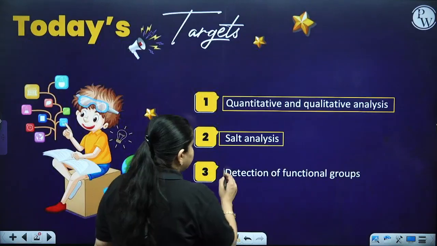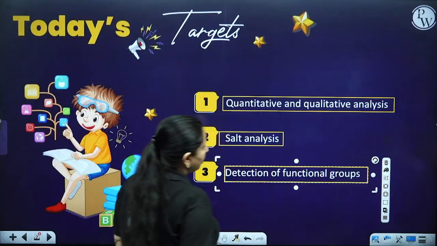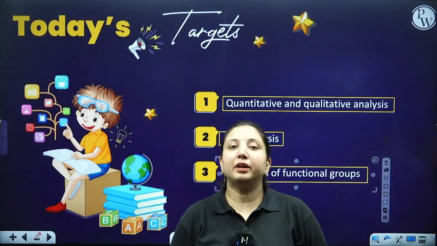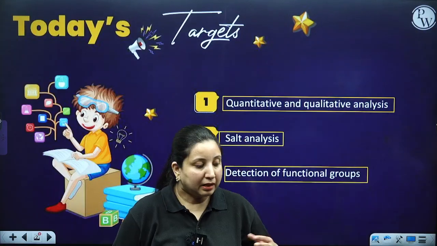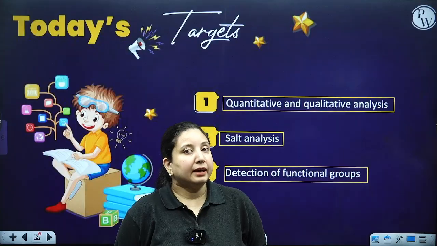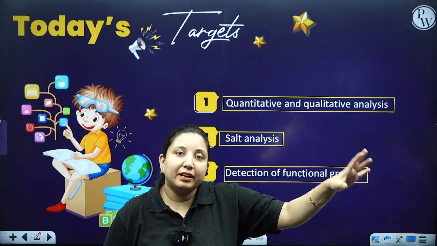The last part which we are going to cover is the detection of functional groups. Now, when we are talking about the detection of functional groups, what does it mean? Whatever organic compound is present, it is going to have a certain functional group.